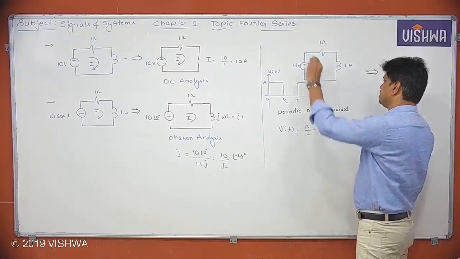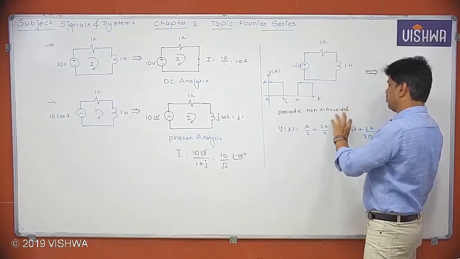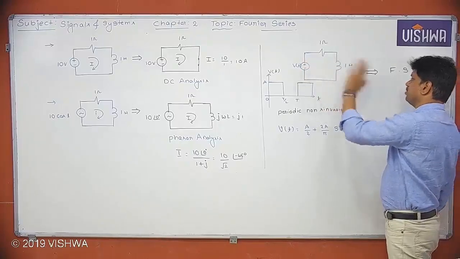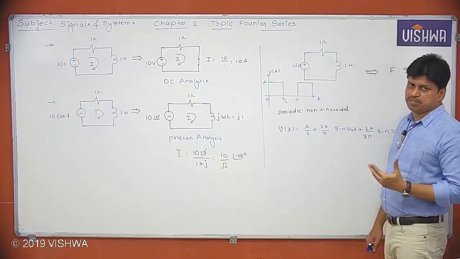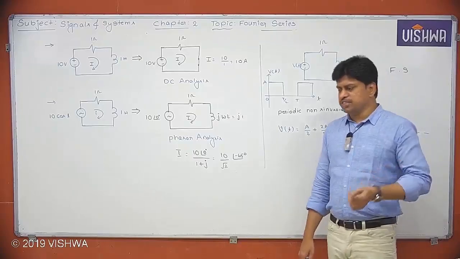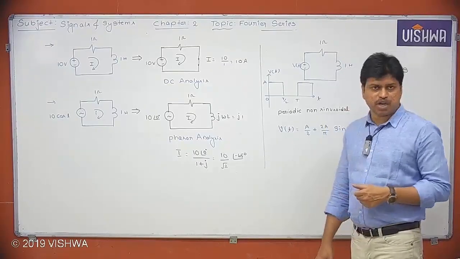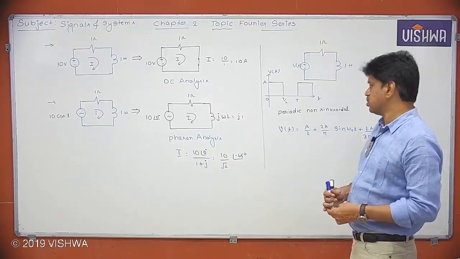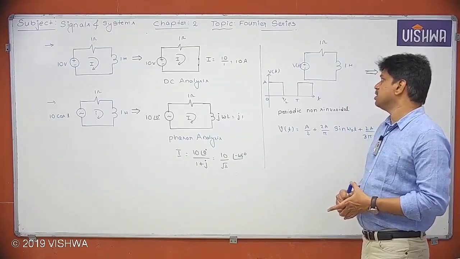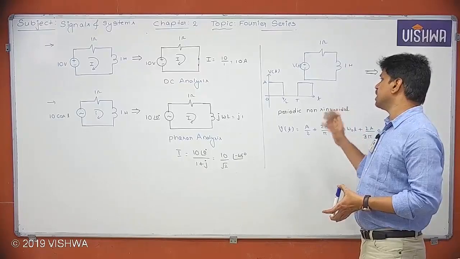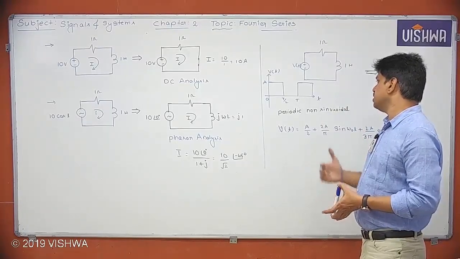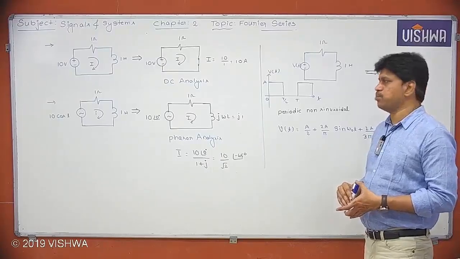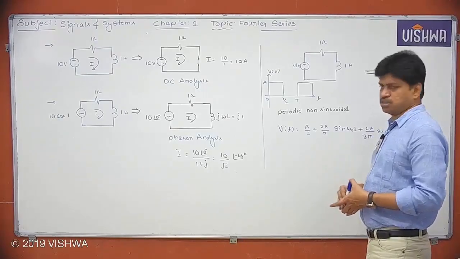First, we can apply the DC signal, then we can get the output. Next, we will apply this signal, then we can get the output. Then we will apply this signal, then we can get the output. Then we can sum them by applying the superposition theorem to get the final answer. I hope you understood. Not much important, but you have to understand where the application is in network analysis: if the input is a non-sinusoidal periodic signal, then definitely the Fourier series will help you a lot in analyzing the network. I hope you understood.